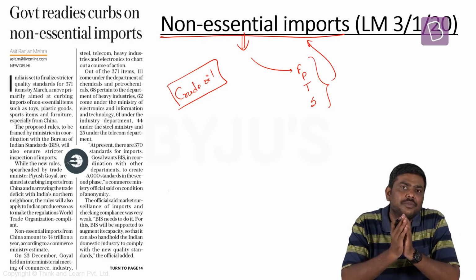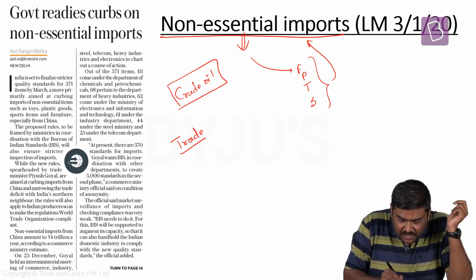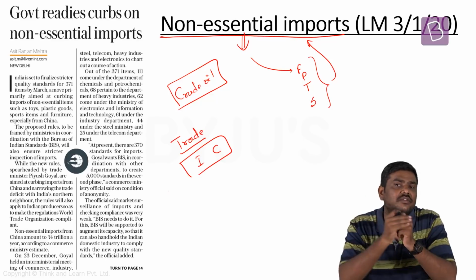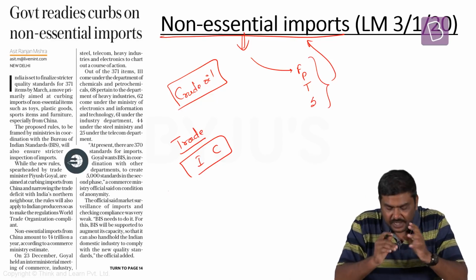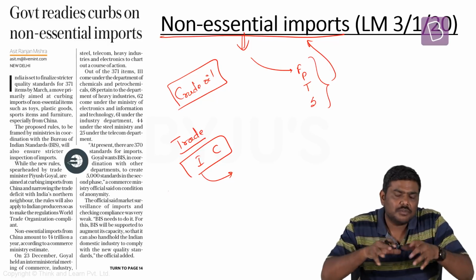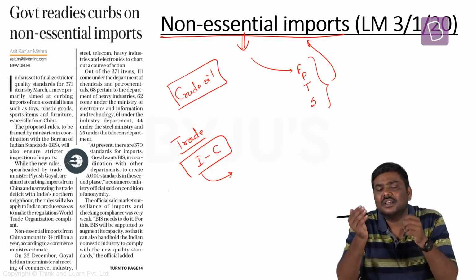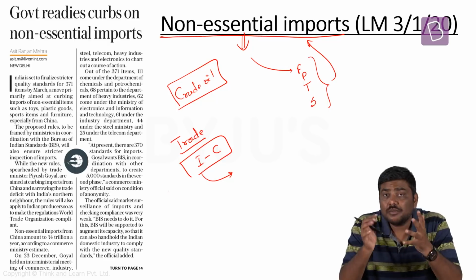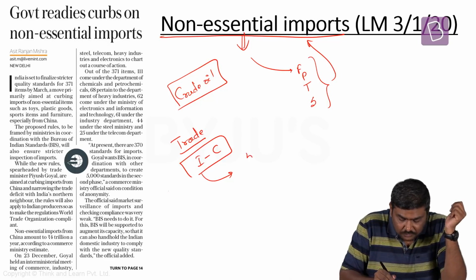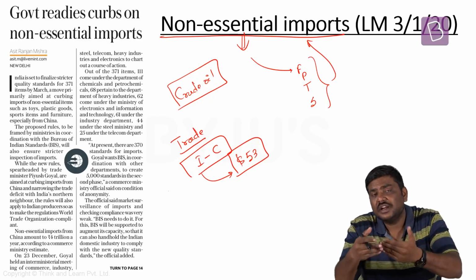Now, what is the concept here? In recent times, it has been seen that the trade deficit between India and China has kept on increasing and has reached a very high level. What is this idea of a trade deficit? India exports goods or commodities to China and also imports commodities from China. The value of India's exports is lesser than the value of imports from China. How much? As per this particular article, the value of imports from China is $53 billion higher compared to the value of exports from India entering into China.